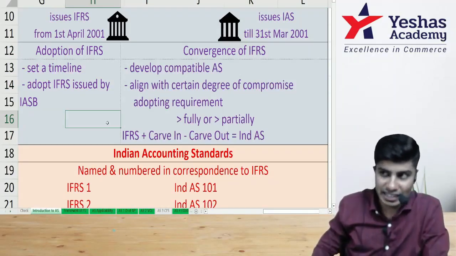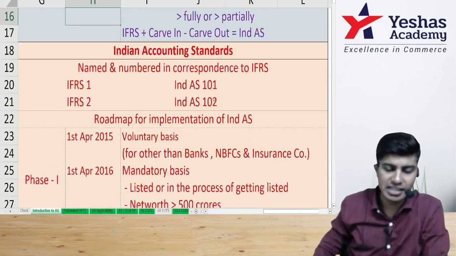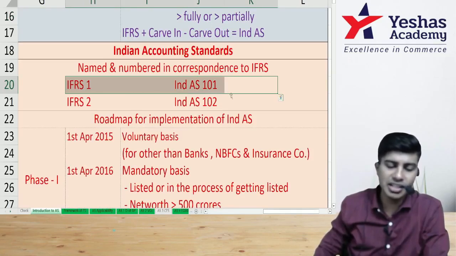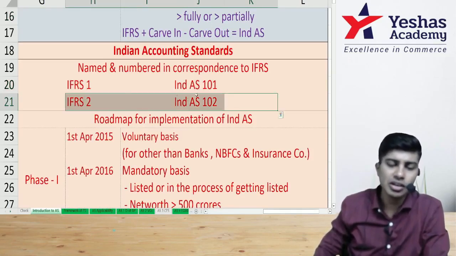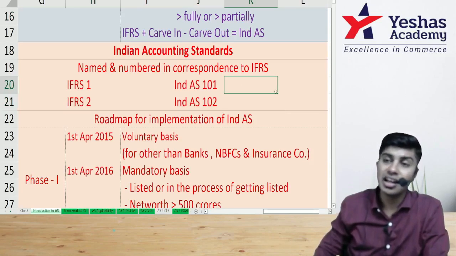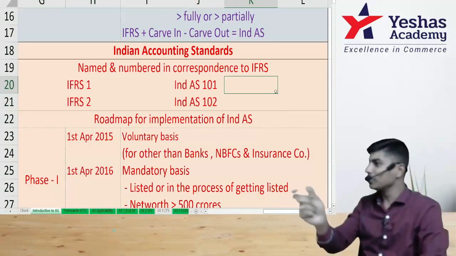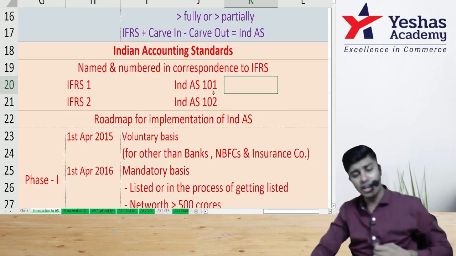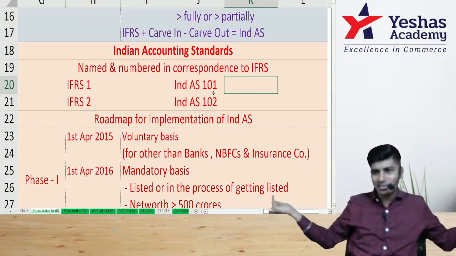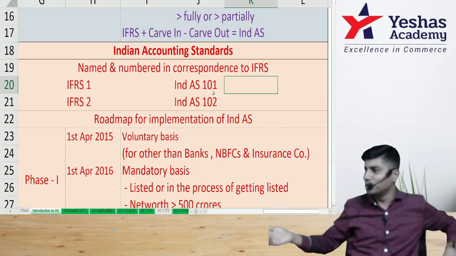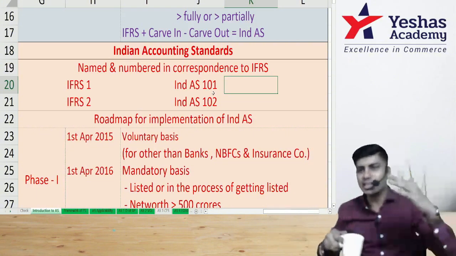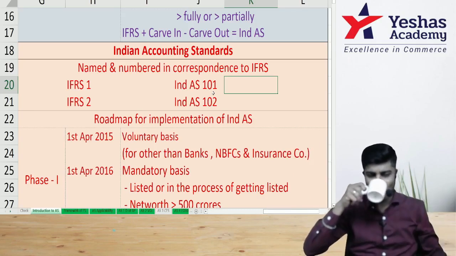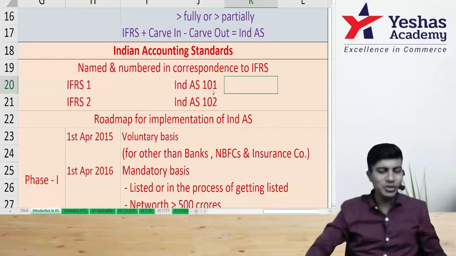Very nice. In comparison, it's like this. In Ind AS, if something is numbered 101, it is compared with IFRS 1. If it is Ind AS 102, it is IFRS 2. If it is Ind AS 113, IFRS 13. So it will match with that number. Number coding is also the same. Sir, why 10 extra? 101 is basic. We've added literally 10. I thought you would get it there, but it's okay.